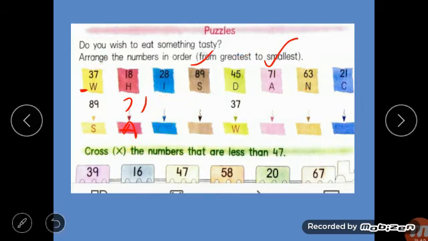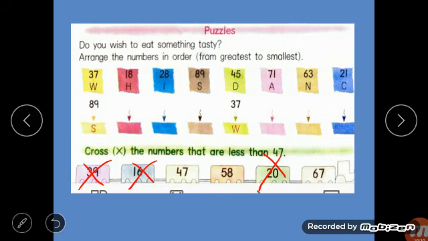And next we have to cross the numbers that are less than 47. So here what do you have to do? You have to put a cross on the numbers which are less than 47. So which numbers are less than 47? Less than means 47 से कम. So which numbers are less than 47? 37, 16. Is 58 less than 47?